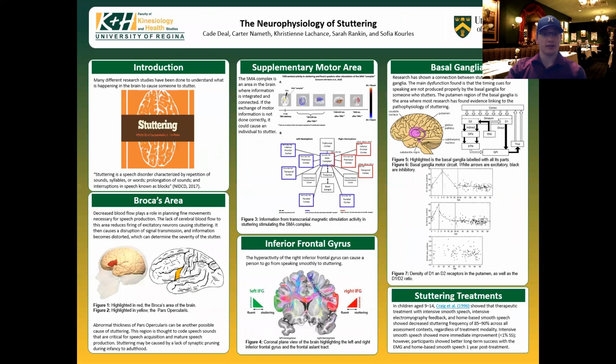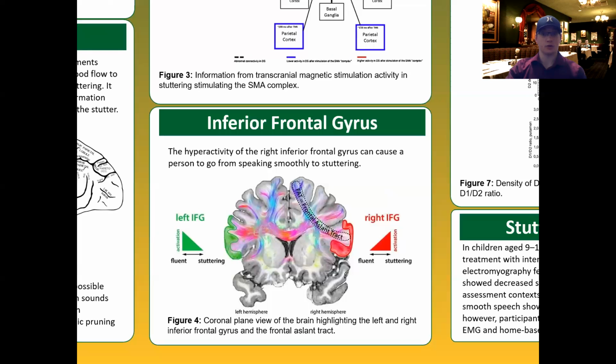So next we will look at the inferior frontal gyrus. Previous studies showed imbalanced activity of these 2 brain hemispheres in people who stutter compared to fluent speakers. The left frontal brain is hypoactive and the right hemisphere is hyperactive. The left inferior frontal gyrus processes the planning of speech movements in harmony with the left motor cortex, which controls the actual speech movements. When these are working together, a person is able to speak fluently.